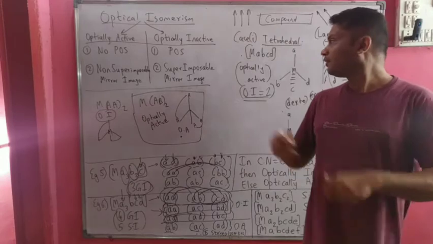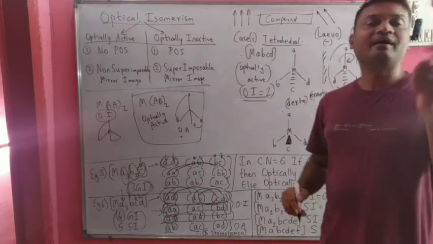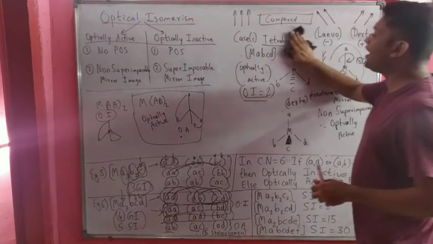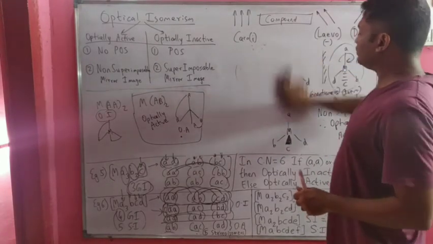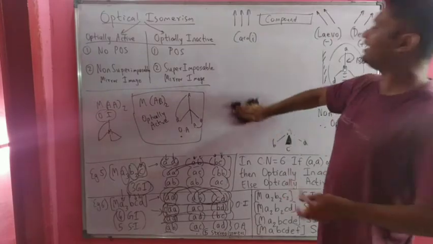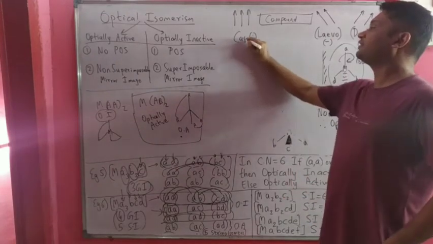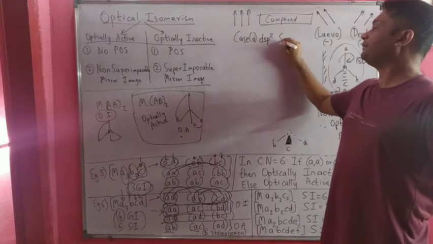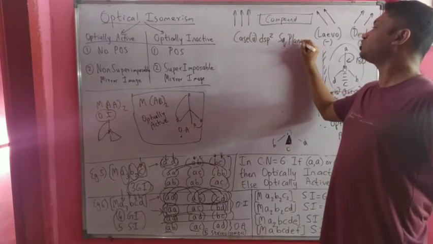After this, let us talk about the next geometry, which is dsp2 hybridization, referring to square planar geometry. Suppose I take MABCD as the compound itself. In case 2, we have dsp2, that means square planar geometry.